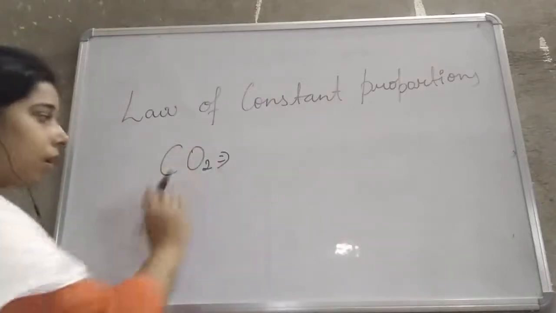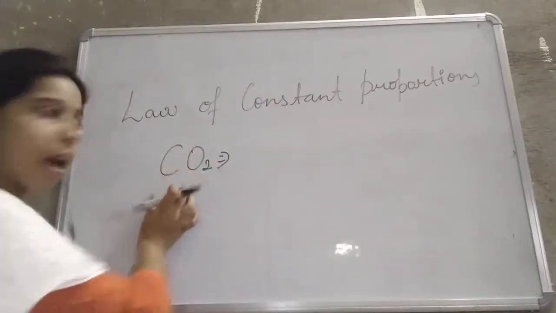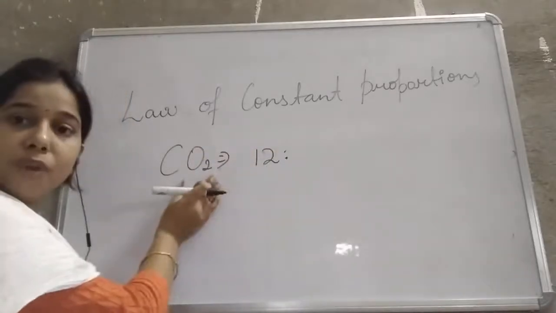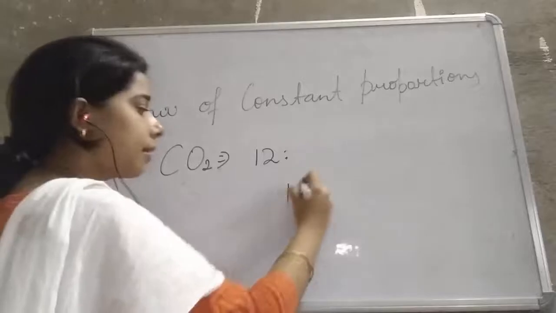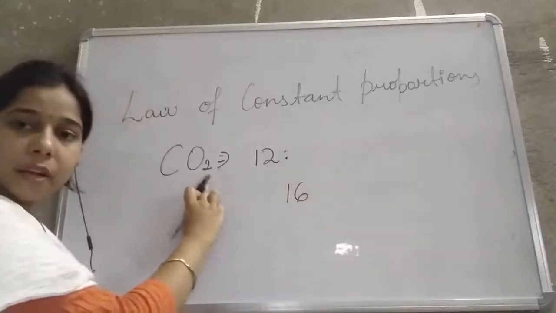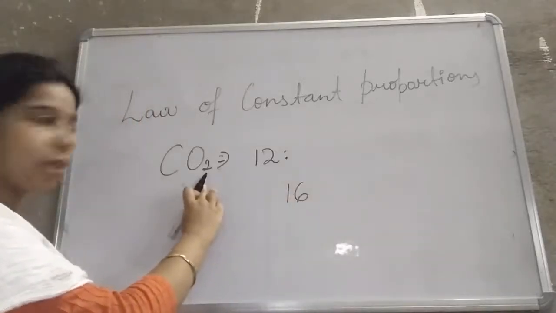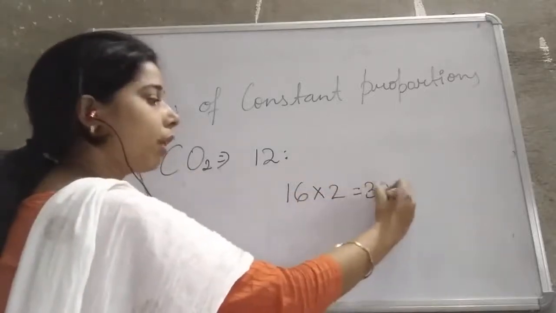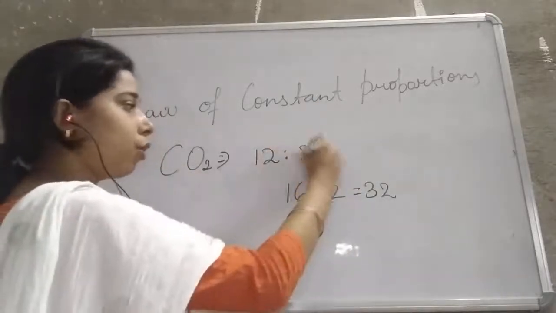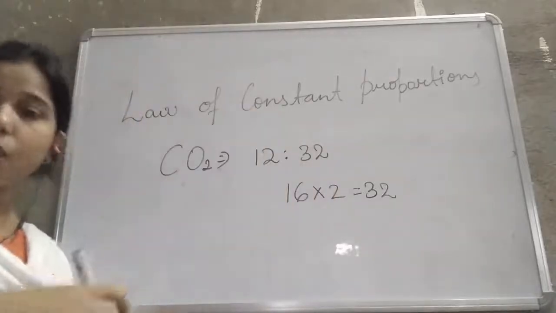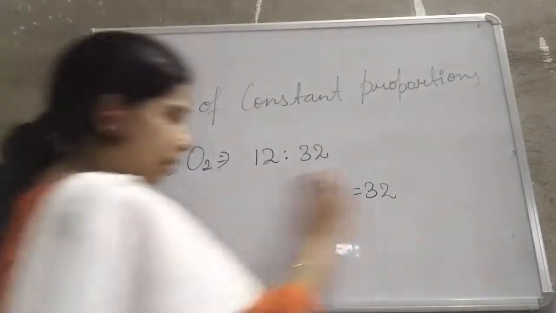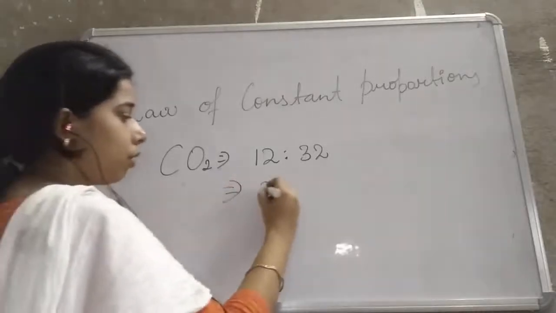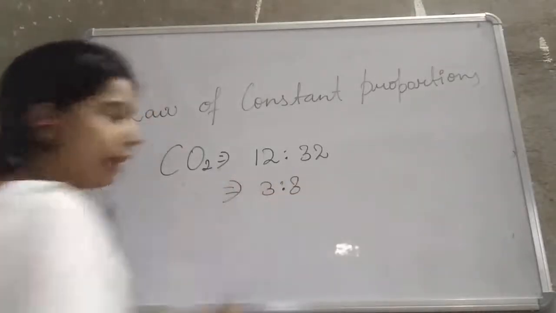So, what is the atomic mass of carbon? That is 12. What is the atomic mass of oxygen? That is 16. How many oxygen atoms are present here? That is 2. So 16 into 2, which will be equal to 32. So 12 ratio 32 will be the ratio in carbon dioxide. We can simplify it, and that will be equal to 3 ratio 8.